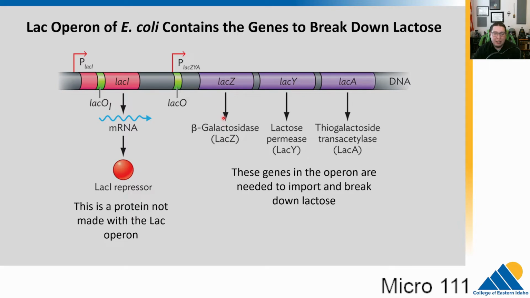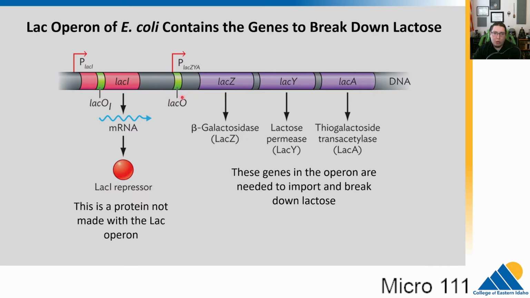LAC-Z is the gene, the protein that actually does the breaking down of lactose. Lactose permease, LAC-Y, helps it get into the cell. And LAC-A, we don't fully understand its role in the process. We're still learning stuff about this, even though we've been studying it for over 70 years at this point. So these genes are all needed to break down lactose.